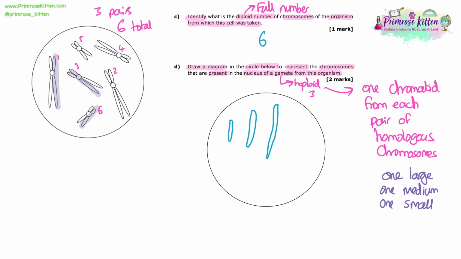So we have to make sure we know that there's 3 different chromosomes, so we've represented that with the 3 different lengths of chromatid. And you can do that with or without the centromere, that's fine. As single chromatids, they aren't always represented with the centromere, so you can do it with or without. With things like this, you just have to make your drawings really clear. So it doesn't really matter what the length is, as long as you've got one small, one medium, one large, and you can really clearly tell the difference that you've got 3 different lengths of chromosome there.